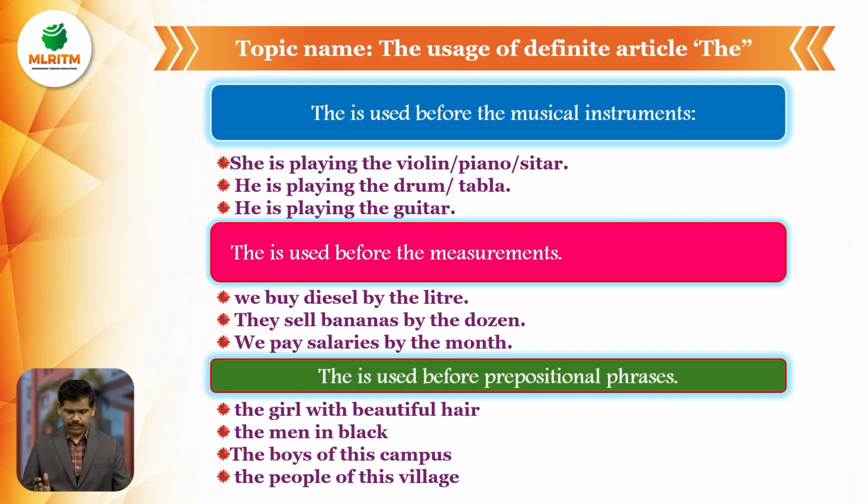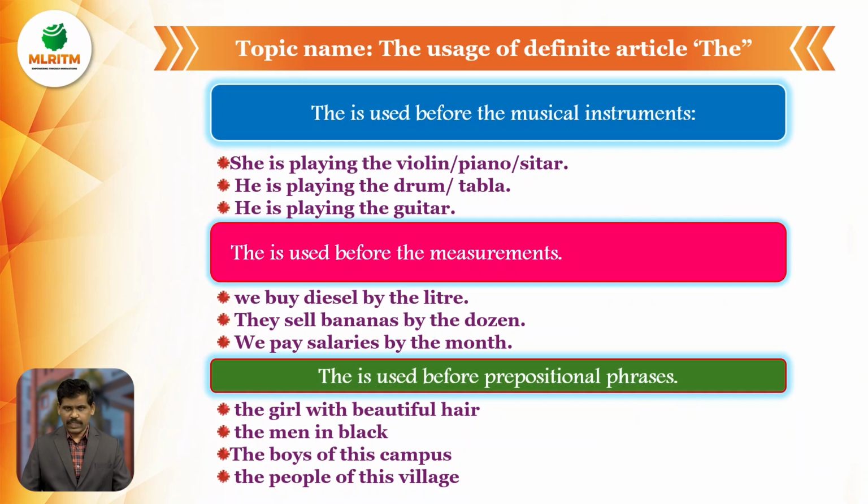The same way, article the is used before prepositional phrases. The girl with beautiful hair. So we are particularizing this girl, the beautiful girl. The men in black, the men in blue, the men in white. So we can say the men in black, the particular people who are in black.